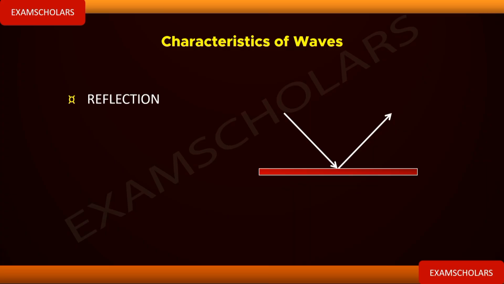It's going like this before, and after encountering the obstacle, it changes direction. Just like when you use your mirror to change the direction of light. That is known as reflection of wave.